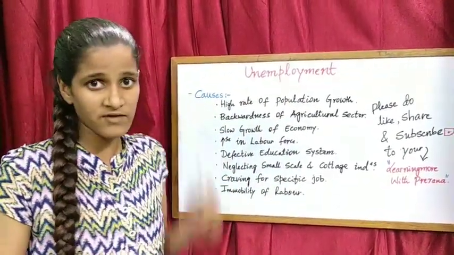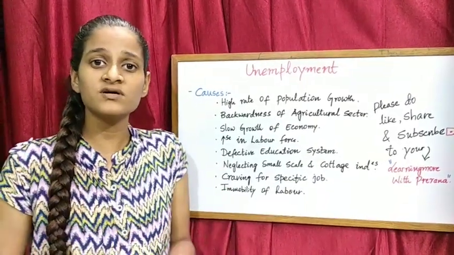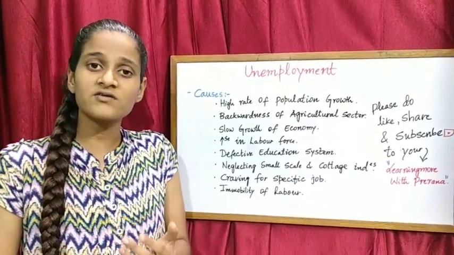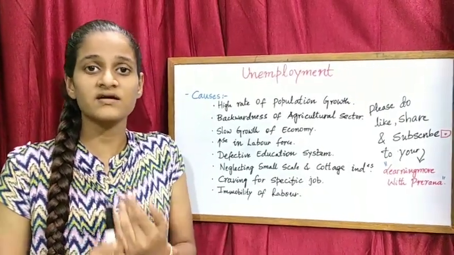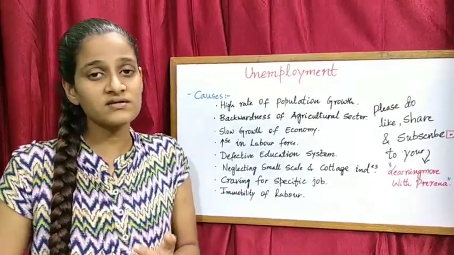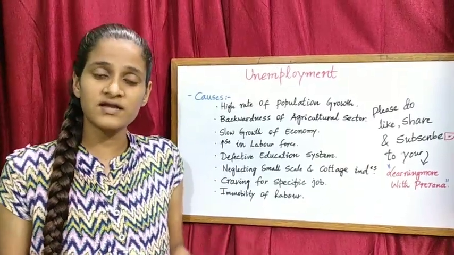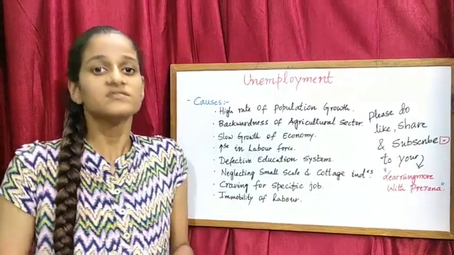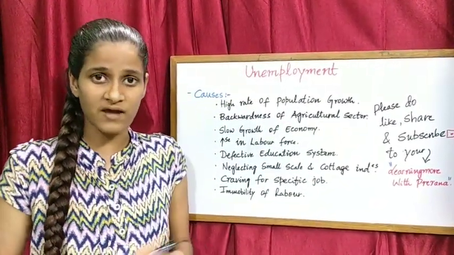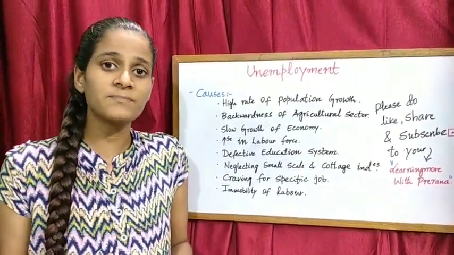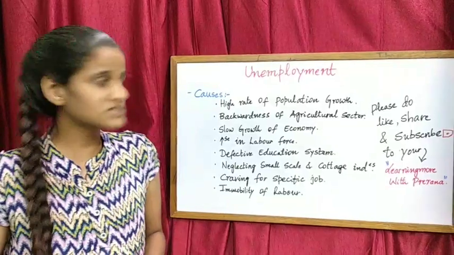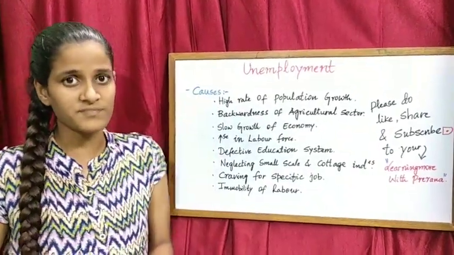Due to agriculture backwardness, that is, the lack of irrigation facilities, transportation, marketing, pesticides and other facilities, the agriculture is backward and modern technology is not given to the farmers. So due to the agriculture backwardness, there is unemployment.